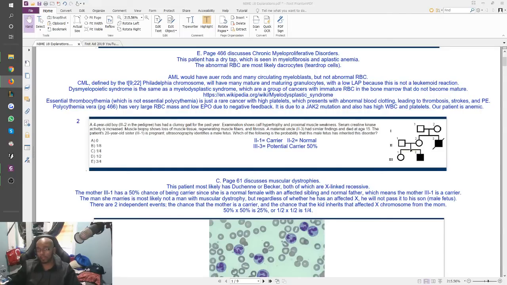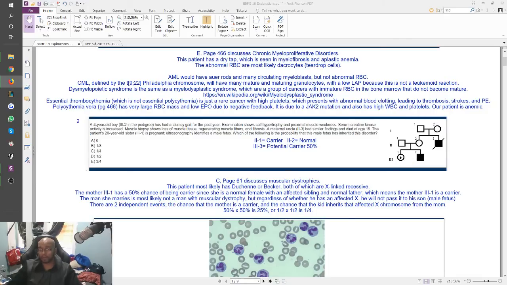She gave the affected X chromosome to that son. She might have given the same affected X chromosome to this daughter as well. So this woman over here, the sister, has a 50% chance of being a carrier. The man she marries is most likely not a man with muscular dystrophy, because why would she do that to herself? But regardless of whether he has an affected X or not, he will not pass it to his son, right? Because this woman is about to have a male fetus. So even though we don't know the status of the person she's marrying, it's okay because he's not going to contribute the X chromosome to the son this woman is about to have.